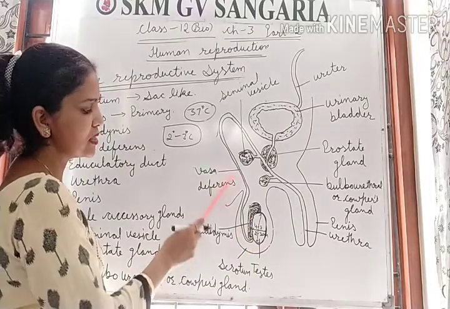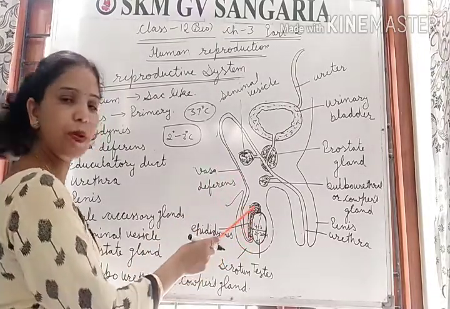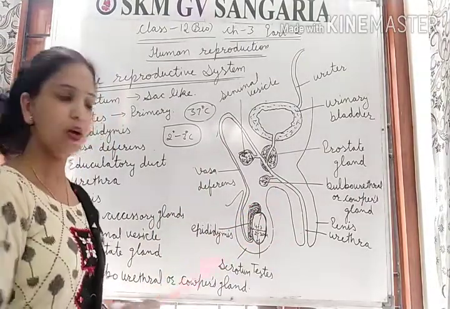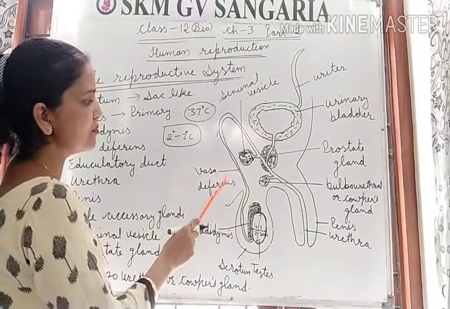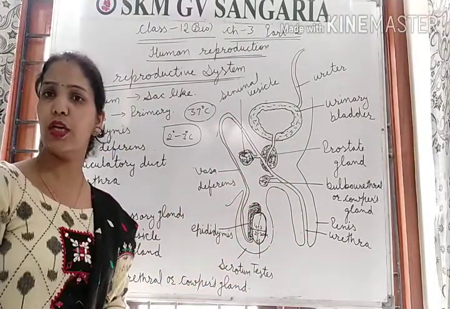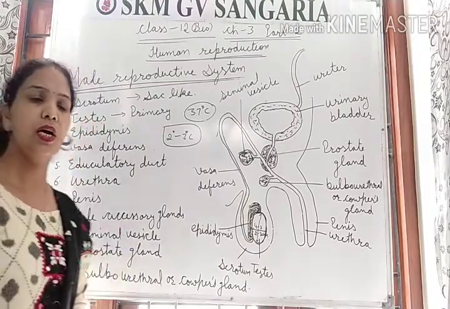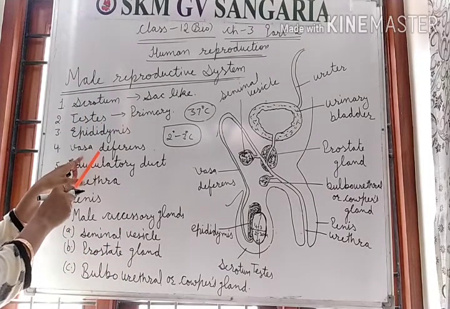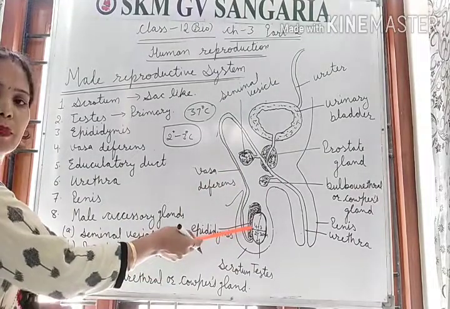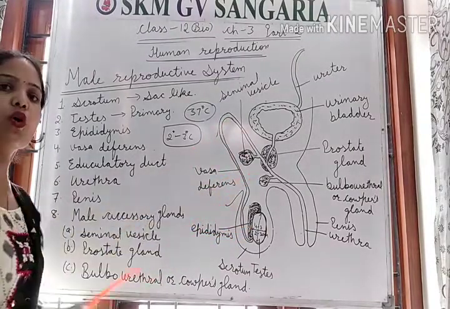The vasa deferens is a tube-like structure that takes sperms from the epididymis and transfers them to the urethra. Clear?